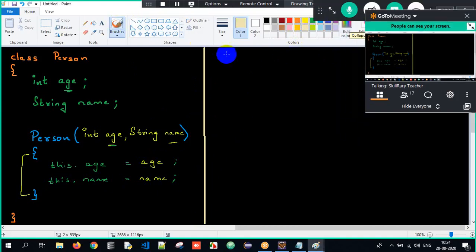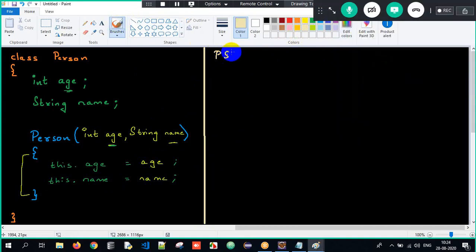Now here I will have my main method: public static void main, String array of arguments, open curly braces and close. Now concentrate everyone. Firstly, I will create one object: Person p1 = new Person(...).